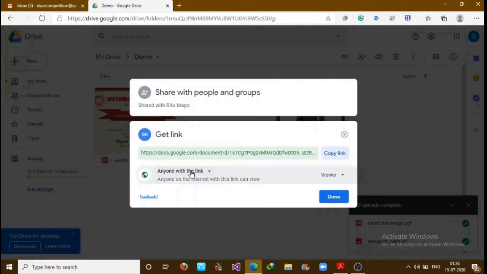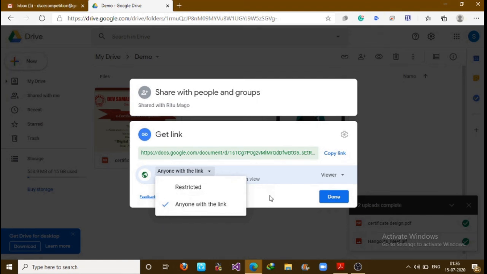What do you want anyone with the link to be able to do? So click on it. You have to first choose restricted mode or anyone with the link. If you keep it on restricted mode, you are not able to use the get link option. So now I am keeping it on anyone with the link.